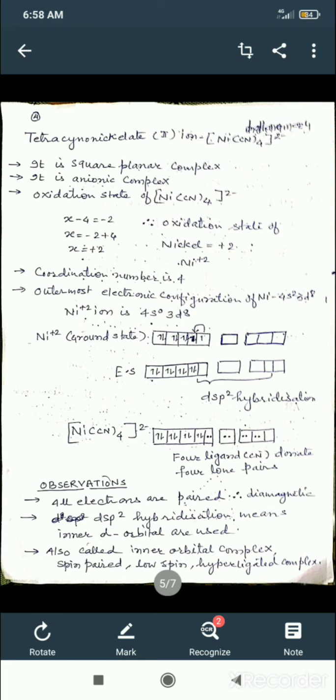What to summarize in your mind is nickel has atomic number 28, 4s2 3d8, but nickel becomes Ni2+, therefore it becomes 4s0 3d8, 8 electrons in the ground state. Pair them up and empty a d orbital. The last d orbital is empty now. You have to fill 4 orbitals with the 4 ligands. So d, s and p2. The hybridized state will be dsp2, and if the hybridized state is dsp2, the geometry will be square planar. So the complex is square planar.